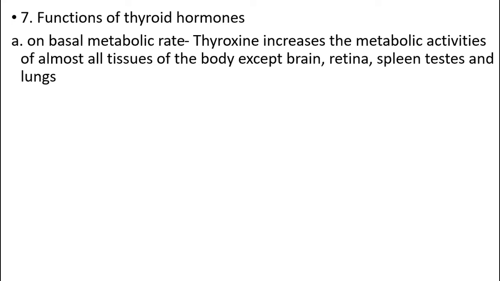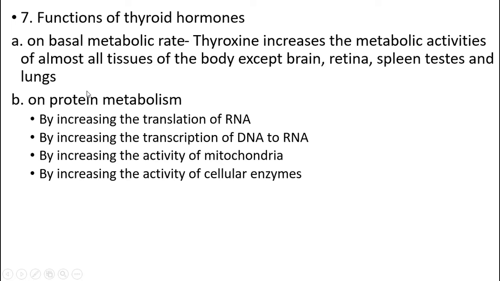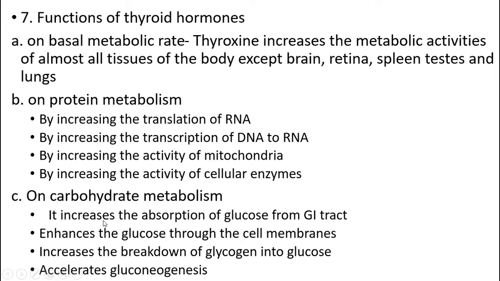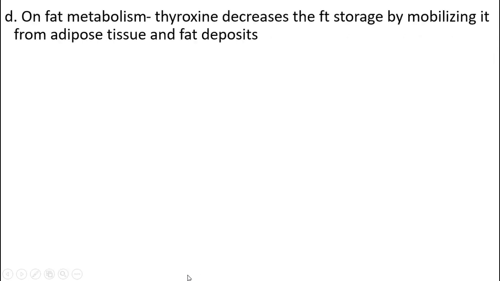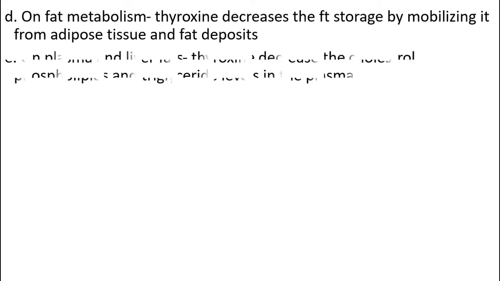Functions of thyroid hormone. First one, on basal metabolic rate. Thyroxine increases the metabolic rate of almost all tissues of the body except brain, retina, spleen, testes, and lungs. On protein metabolism, by increasing translation of RNA, by increasing transcription of DNA to RNA, by increasing the activity of mitochondria, by increasing activity of cellular enzymes. On carbohydrate metabolism, it increases the absorption of glucose from the GI tract, it enhances the glucose entry to the cell membrane, it increases the breakdown of glycogen into glucose, it accelerates gluconeogenesis. On fat metabolism, thyroxine decreases the fat storage by mobilizing it from adipose tissue and fat deposits.